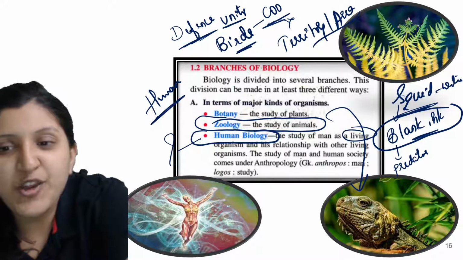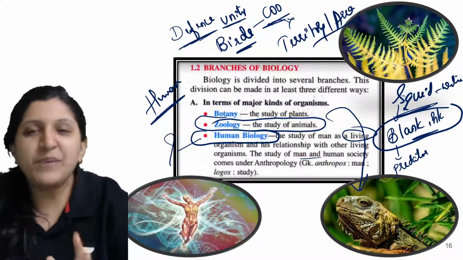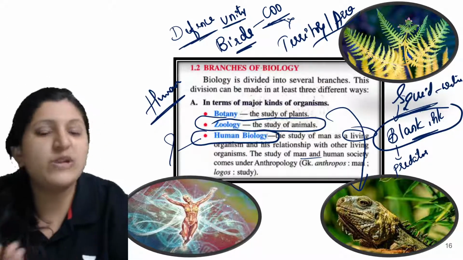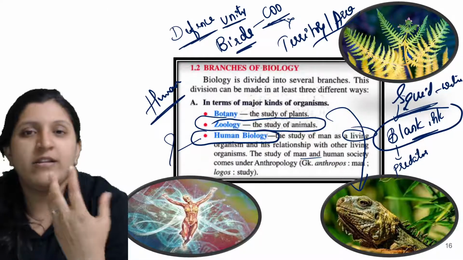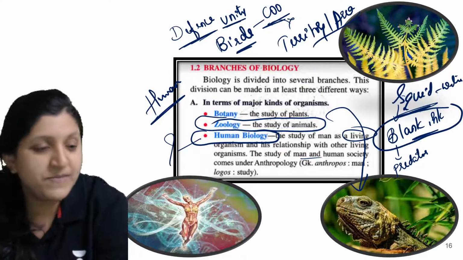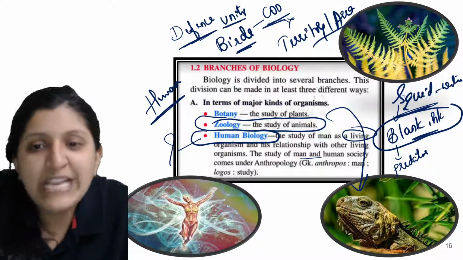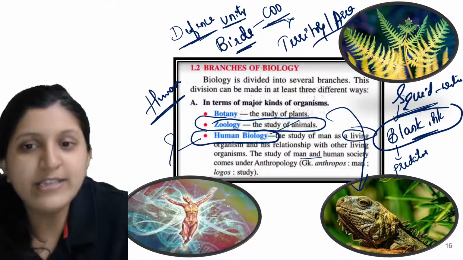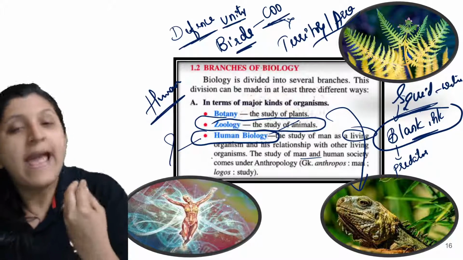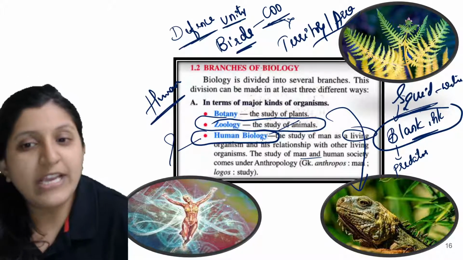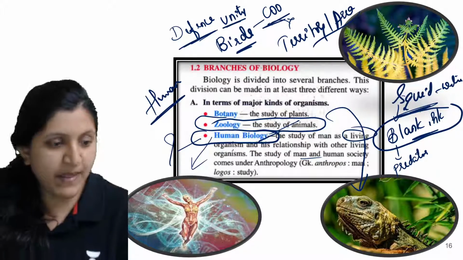And a study of man and human society, human interaction: one human is there, there is another human, what is the interaction, what is the behavior, whether they are friendly, whether they are fighting. What could be the cause for all this? Each and every detail will be studied, including the defense, the internal and external body structure. That comes under human biology.